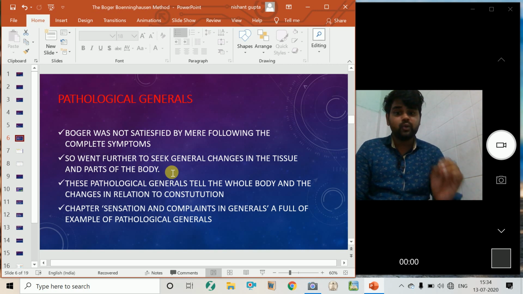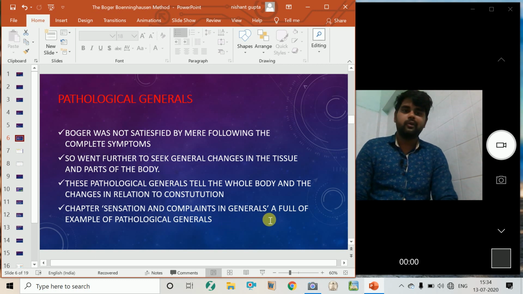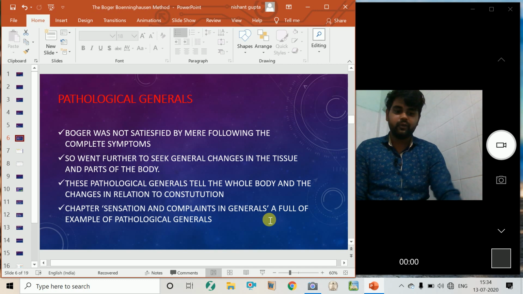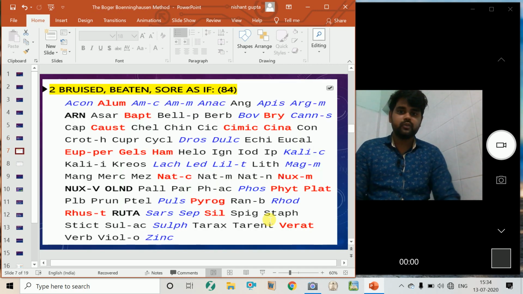These pathological generals tell about the whole body and the changes in relation to the constitution. In the chapter Sensations and Complaints in General, there are many examples of these pathological generals. You can see examples from this particular chapter.